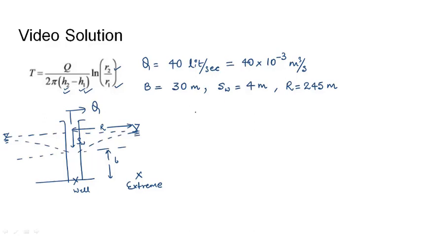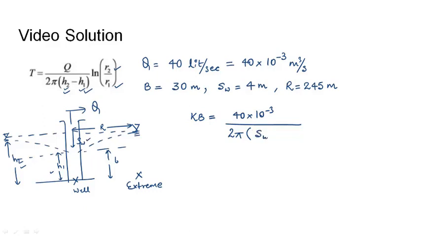Substituting all the values, T is nothing but KB, Q is 40 times 10 to the power minus 3 divided by 2 pi, and if this is H1 and if this is H2, the difference of H1 and H2 can be seen as the well drawdown.